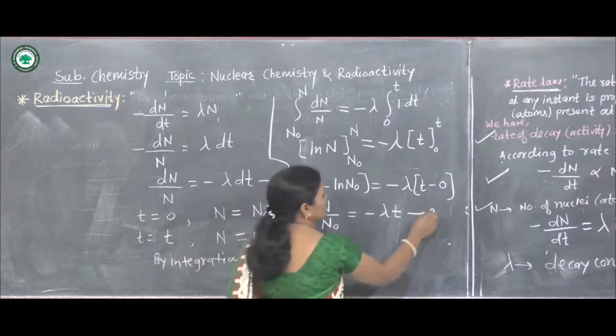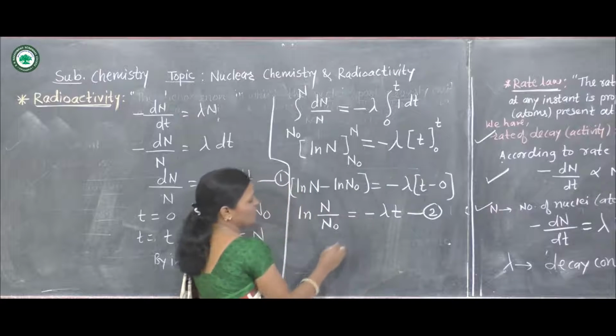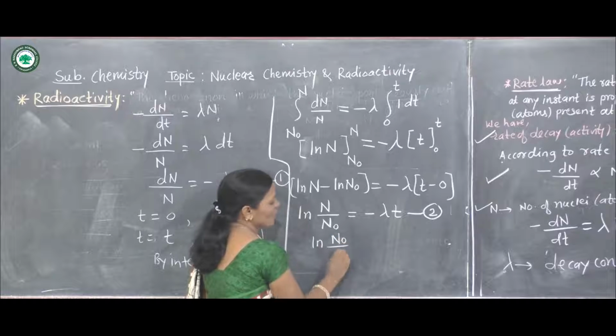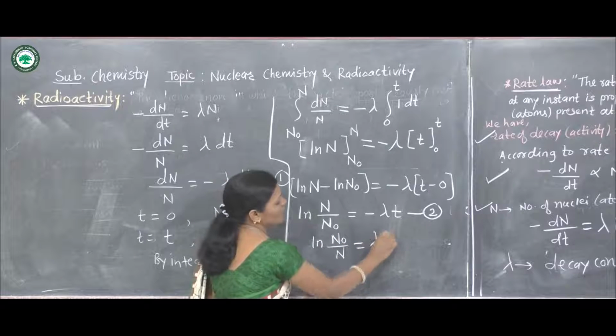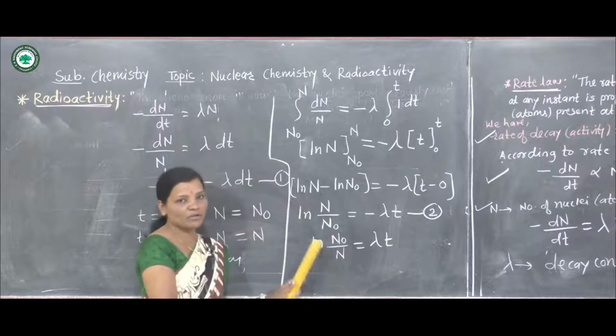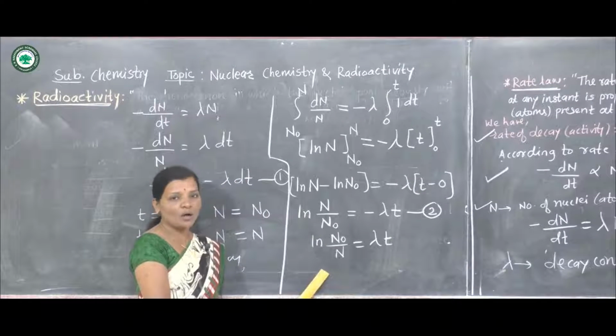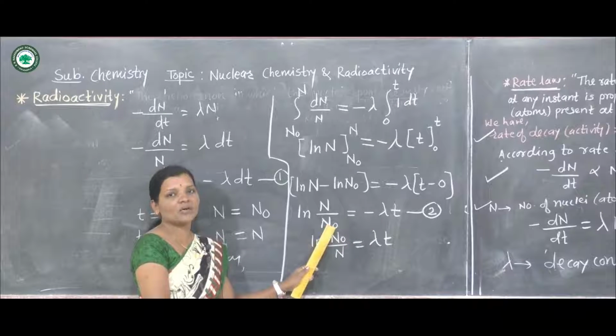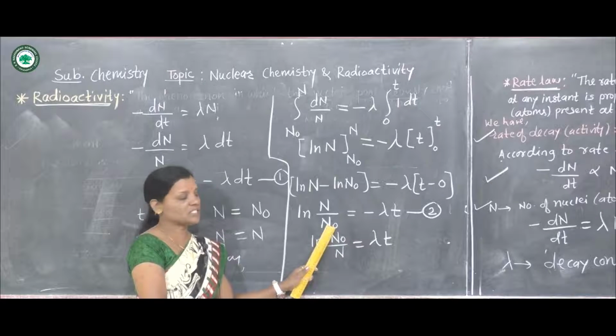Suppose this is equation number 2. Now let us write ln N naught upon N is equal to lambda t. Why have we reversed the log? Because we have removed the negative sign by taking the reverse of the log on the opposite side.